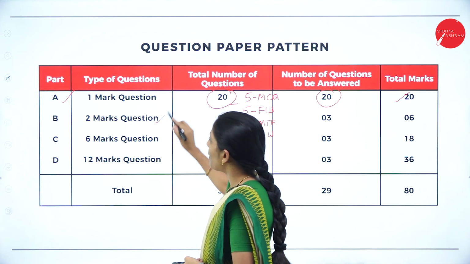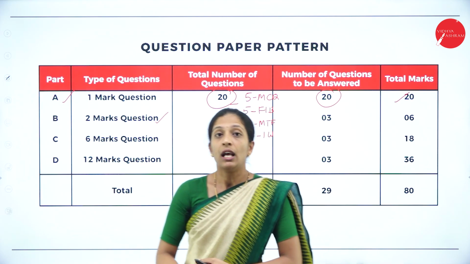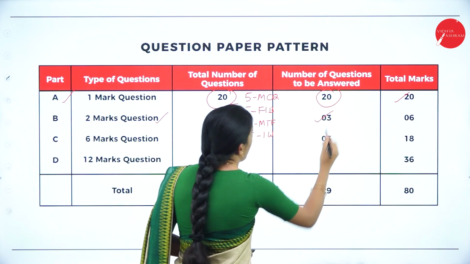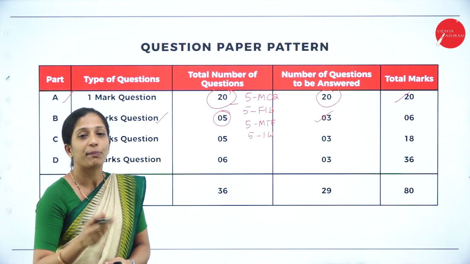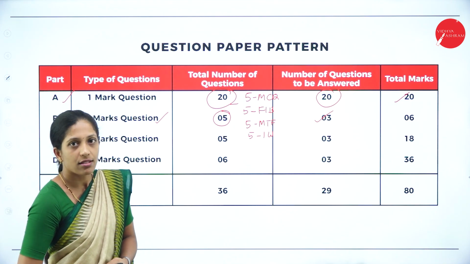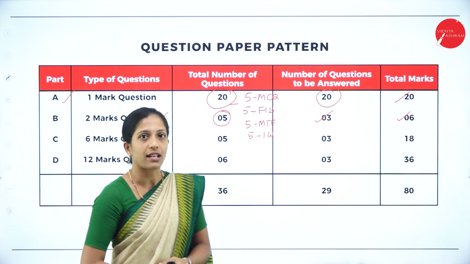Now coming to your 2 marks questions under section B, where they will ask you 5 questions out of which you have to answer only 3. So you will be having 2 extra questions. Out of 5 you have to answer only 3, which carries 2 marks each, so that you can get 6 marks here.